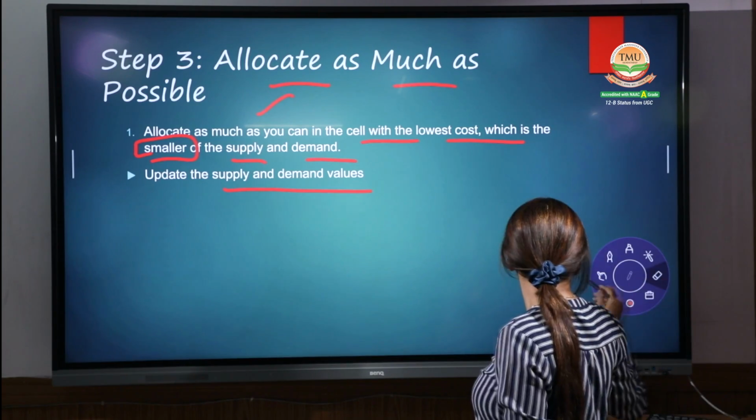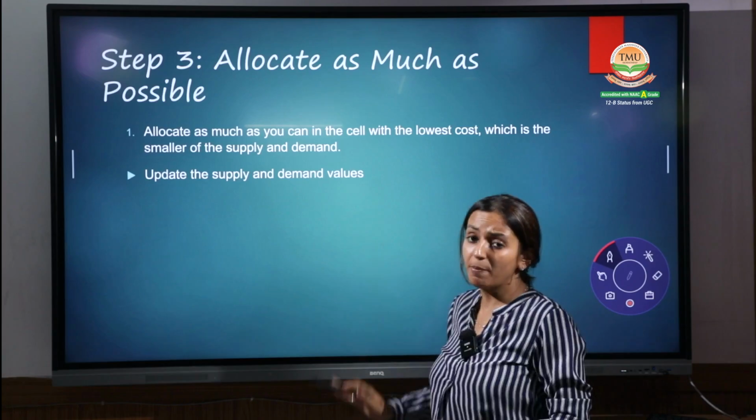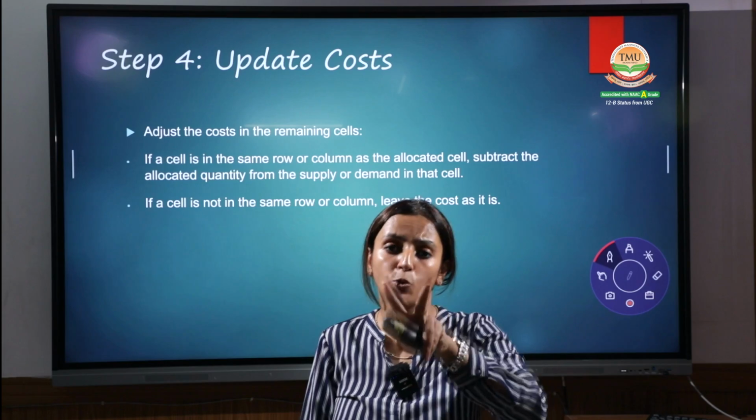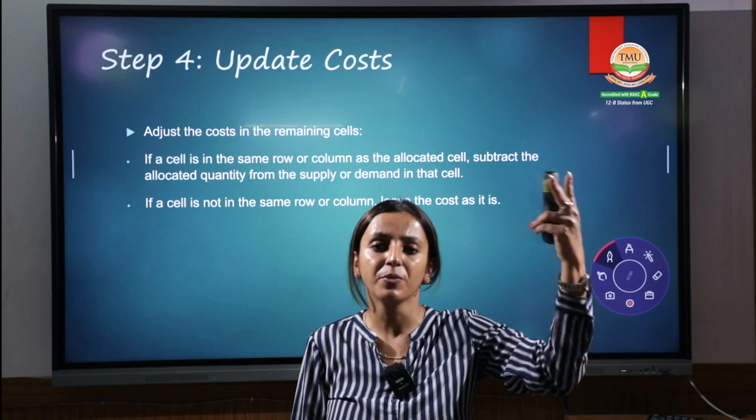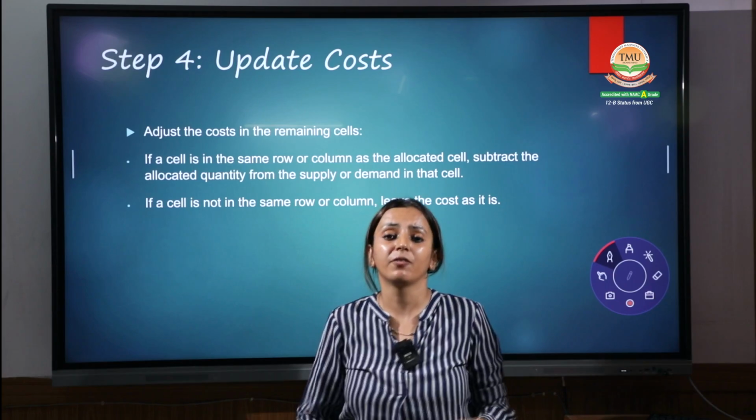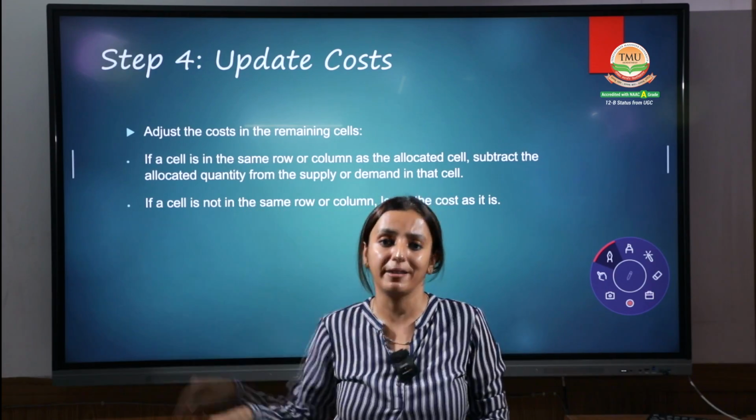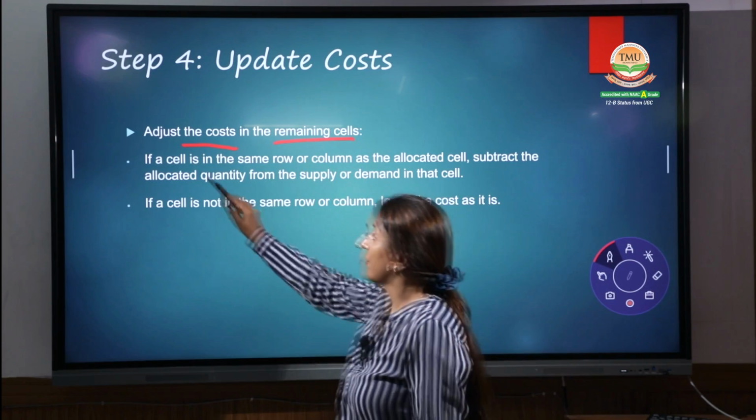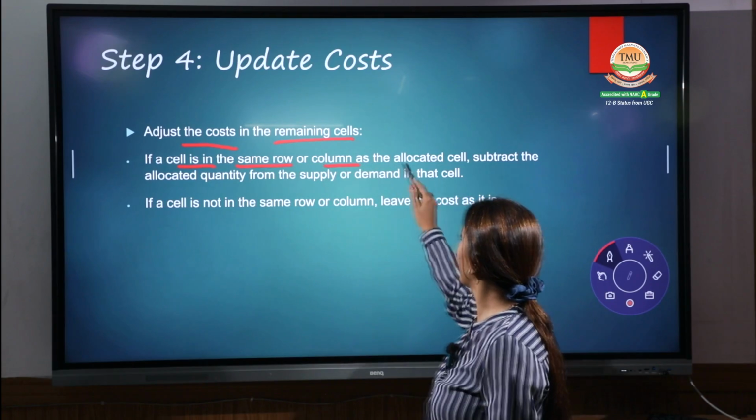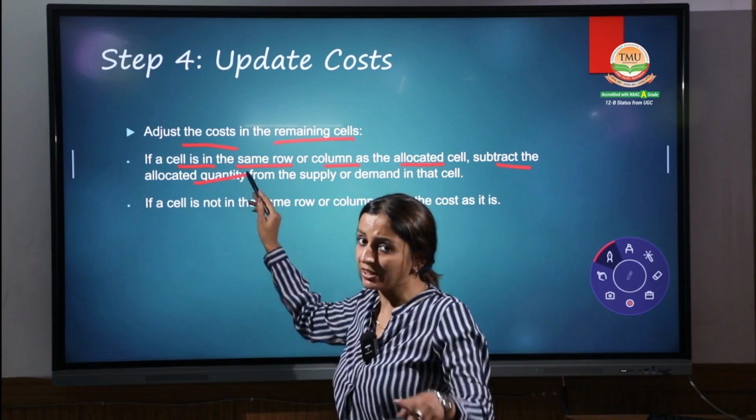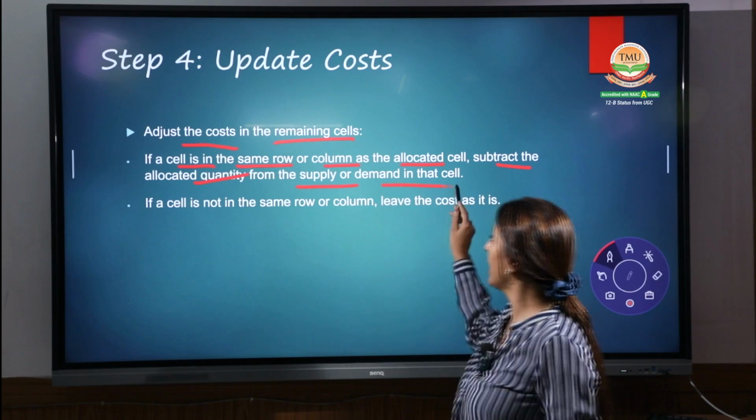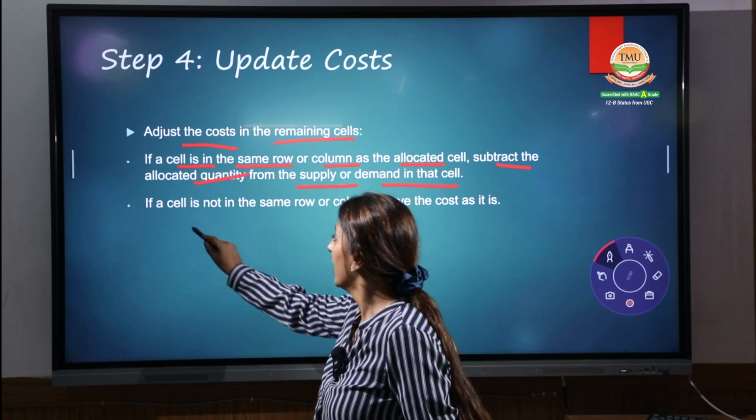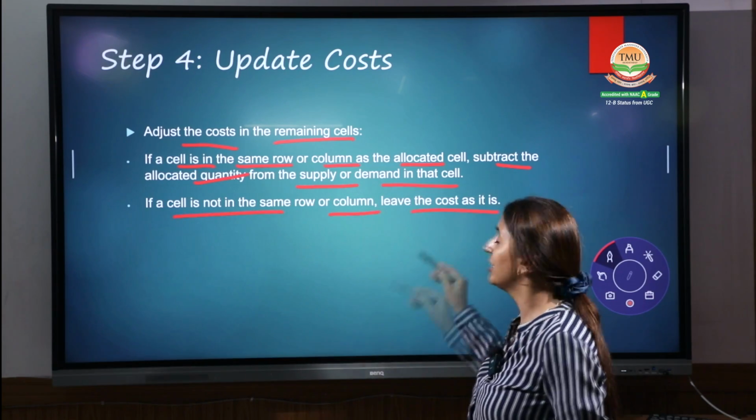Now step number 3 is done, and step number 4 is to update the cost. Yes, you have to update the matrix. There are two criteria: in the simple presentation form, update the matrix with what is remaining, and the other is doing all the questions in one matrix only, right? Adjust the cost in the remaining cells. If the cell is in the same row or column as the allocated cell, subtract the quantity which you have allocated from the demand and supply in that cell. Once it is balanced, you repeat those steps again and again. If the cell is not in the same row or column, keep the least cost as it is.